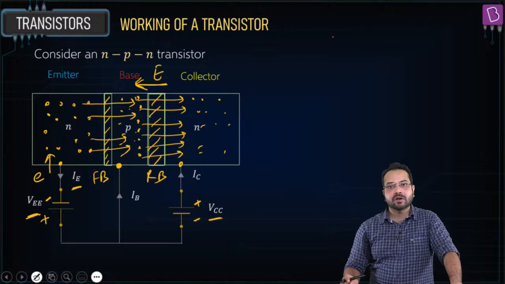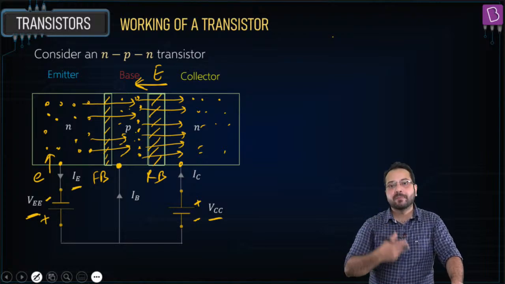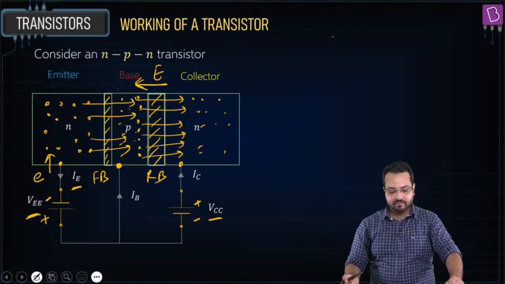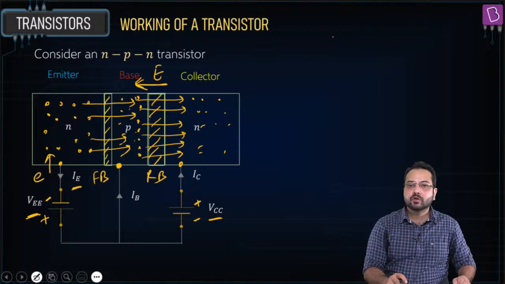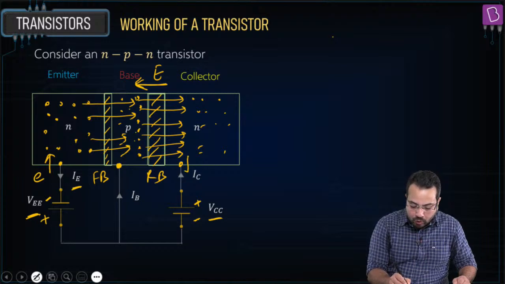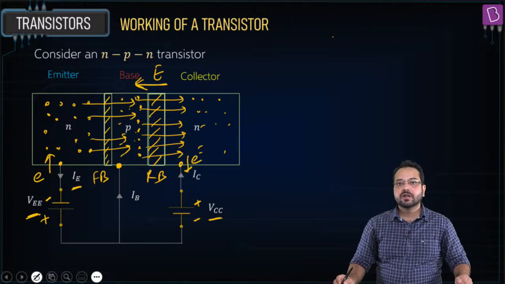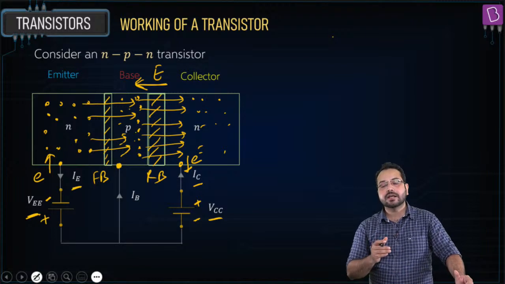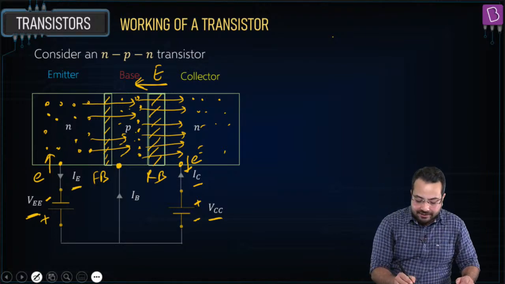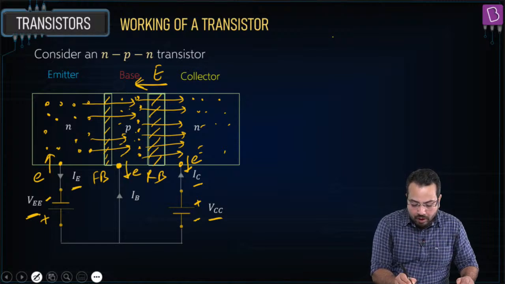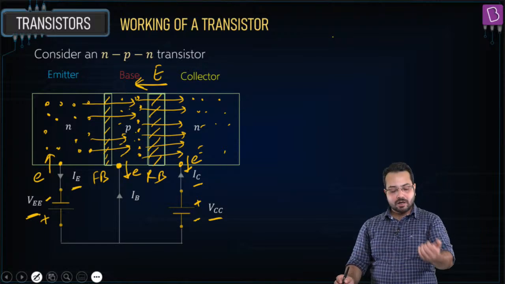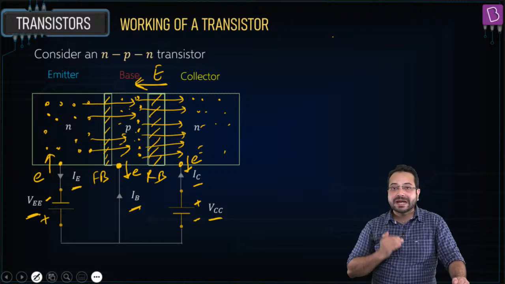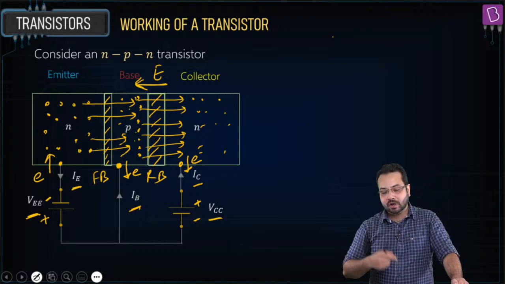The current is going to come out of the emitter. So we call it IE, or the emitter current. Now most of the electrons have come to the collector. So the electron is going to come out of this terminal, so the direction of current is going to be opposite. So it is called IC, or the collector current, and the collector current is going into the collector. And then some electrons are going to come out of the base. Okay, most electrons are going to the collector, but some electrons are going to come out of the base from this terminal. So the direction of current is going to be into the base, and this is called IB, or the base current.